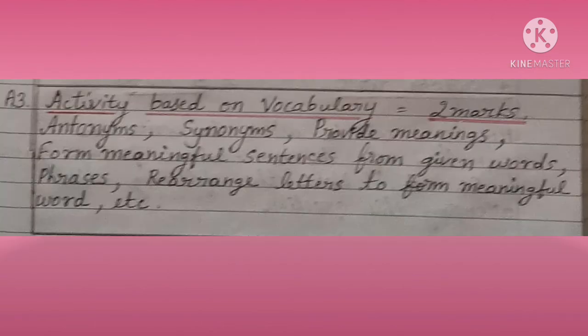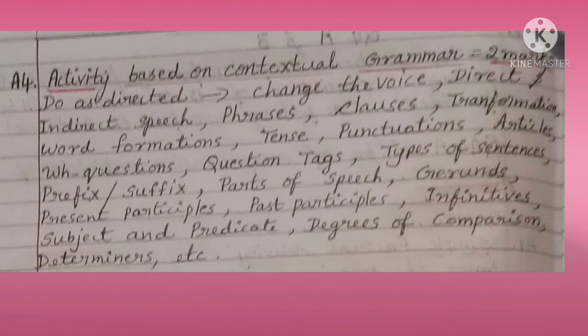And A3, activity based on vocabulary, that also 2 marks question. Antonyms means opposites, synonyms means meanings, provide meanings, form meaningful sentences from given words, phrases, rearrange letters to form meaningful words, etc. Next, question A4, activity based on contextual grammar, that also 2 marks question.